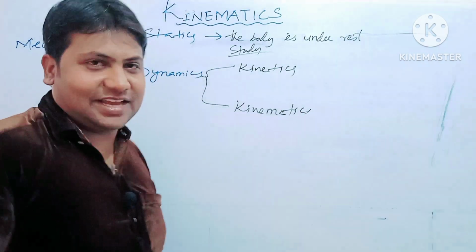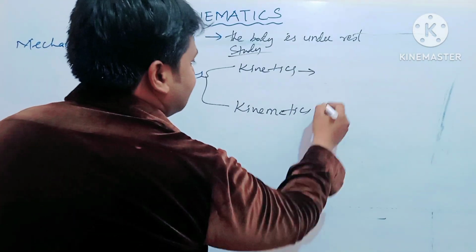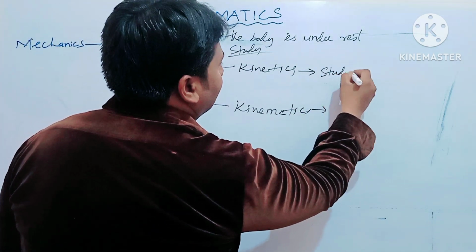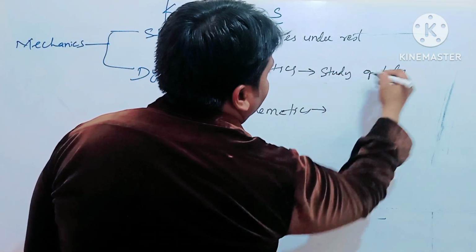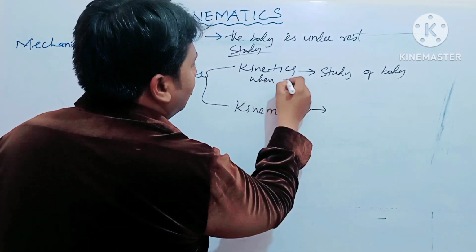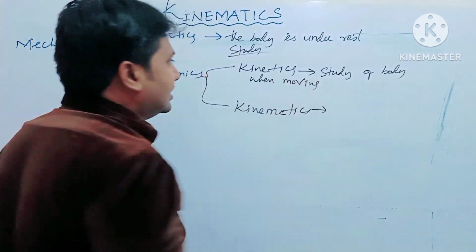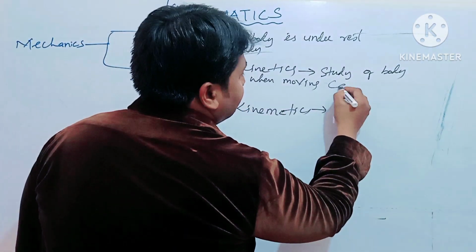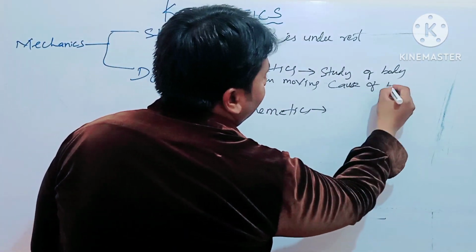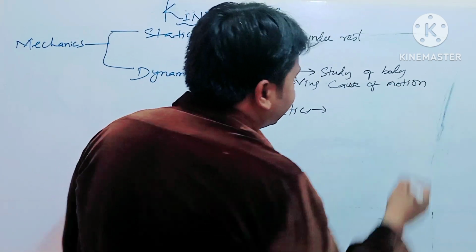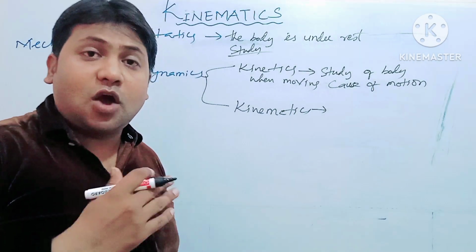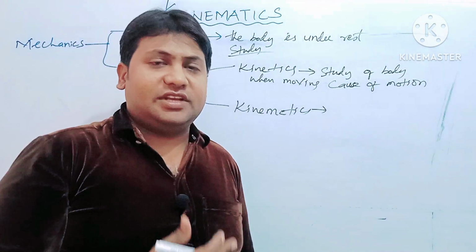Kinetics deals with the study of a body when it is moving, when it is in motion. Here we check the cause of motion. We question how the body is moving and why the body is moving.